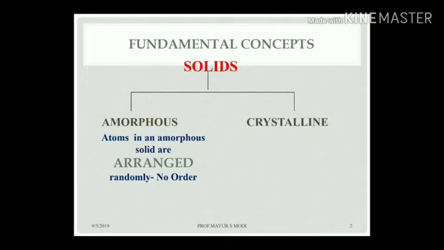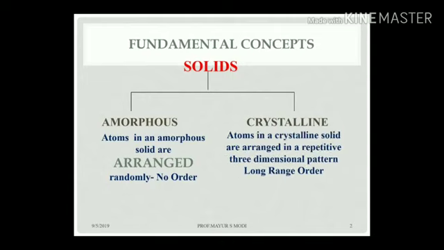In crystalline materials, atoms are arranged in a repetitive three-dimensional pattern, with long-range order. So in crystalline materials, all the atoms are perfectly arranged in a repeated order, while in amorphous materials, the atoms randomly occupy the space in the structure.